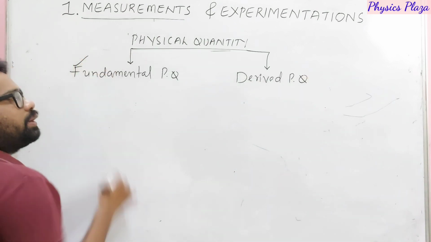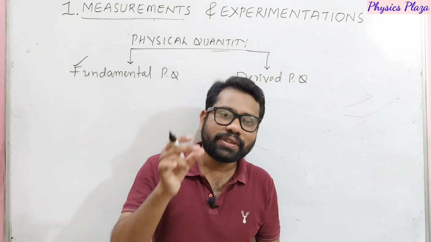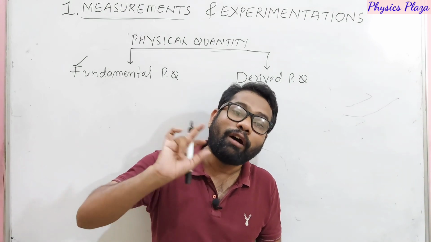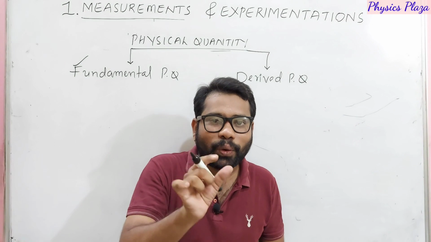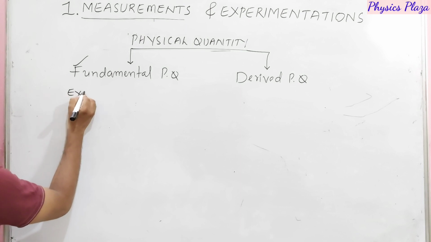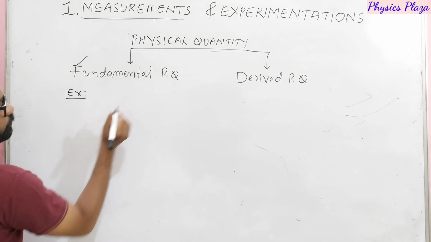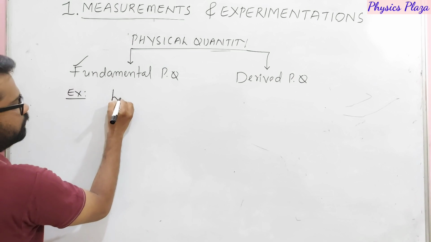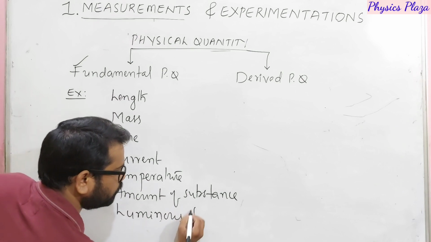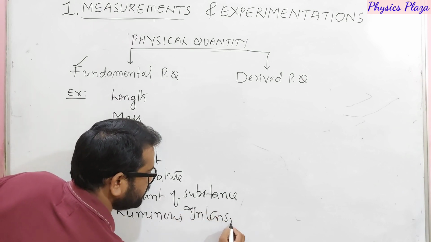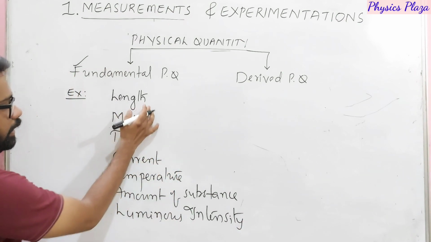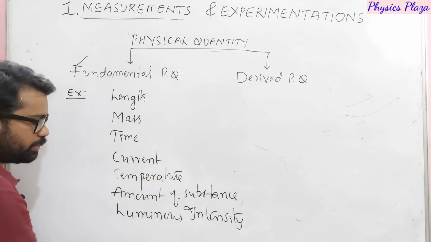Dear children, what are fundamental physical quantities? The physical quantities which are independent, that is, which do not depend on other physical quantities, are called fundamental physical quantities. For example, here we have 7 fundamental quantities. Let us see: mass, length, luminous intensity. So these are the 7 fundamental quantities: length, mass, time, current, temperature, amount of substance and luminous intensity.